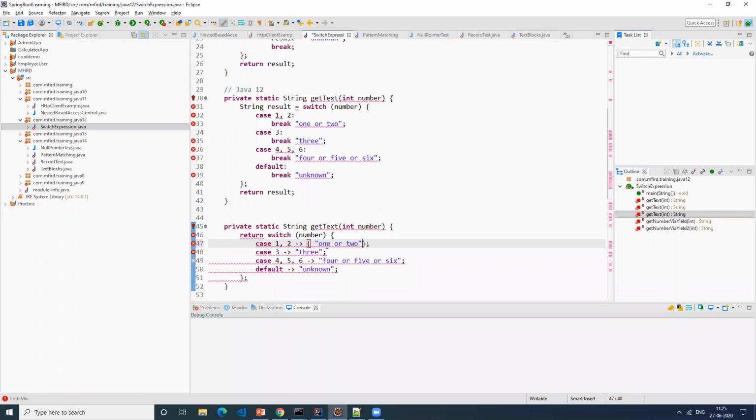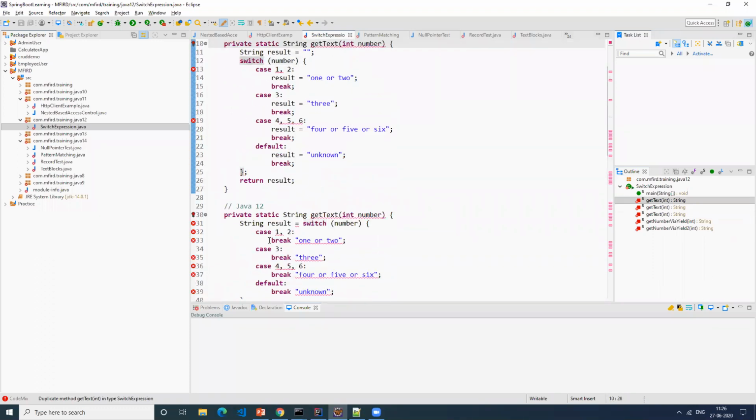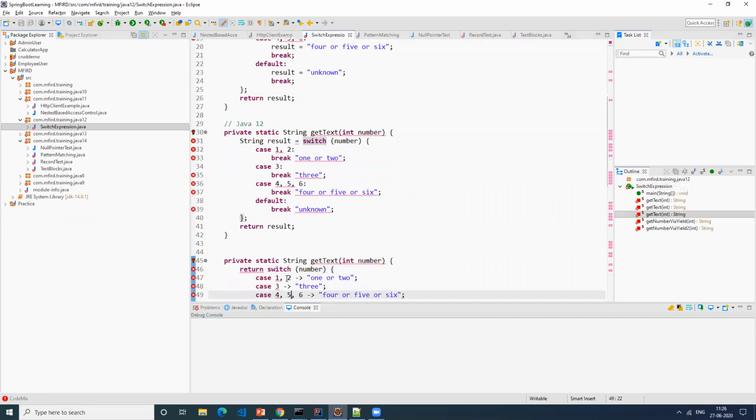I have not experimented with it. Maybe you can just try it out. But it should be possible to do multiple things with this, if you understand the lambda expression. In a lambda expression, if you're writing everything in a single line statement, you don't have to add the open brace and close brace, the curly braces. If you have multiple things, then you can add them. So basically, if you put a break, it will just come out with a result, whatever you want to do. The existing way will also work. There's no problem with that. But this is a new thing, that break and this lambda expression were added as part of the switch statement. That's the actual statement of this feature.